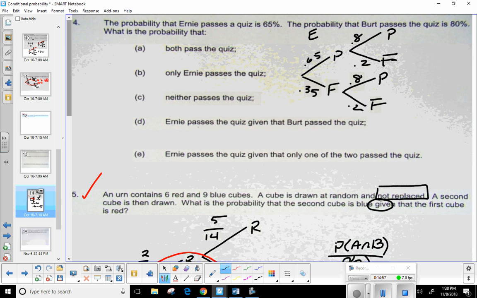And I'll even go ahead and help you out with the very first one. Is everybody okay with how we got the diagram? Any questions on that? Okay. Well, now, what's the probability that both pass the quiz?